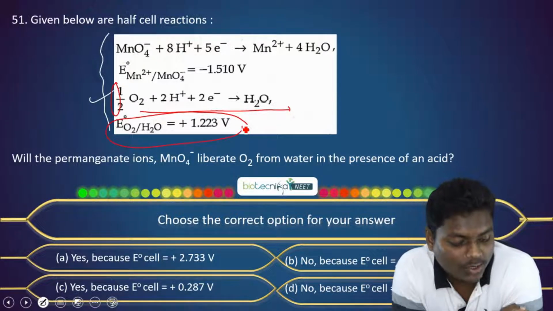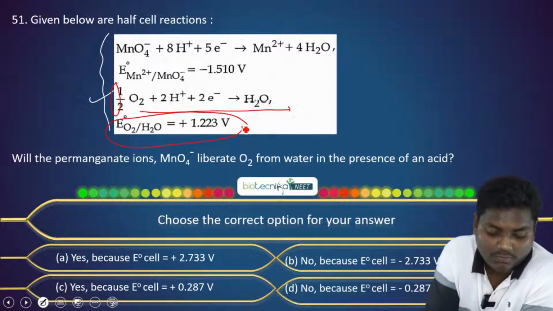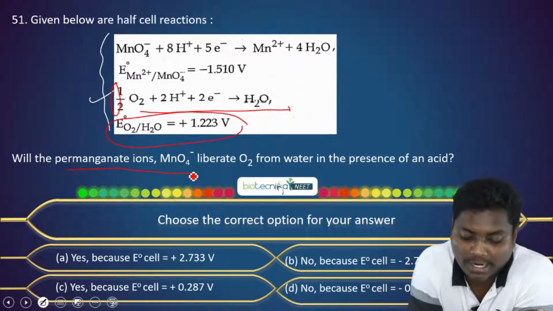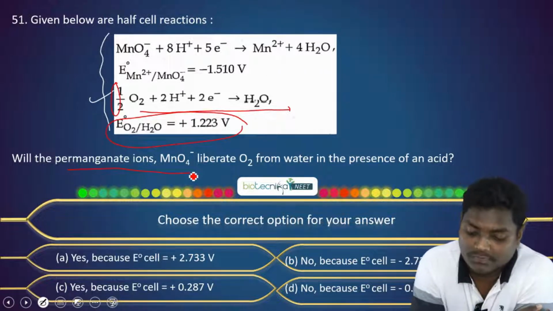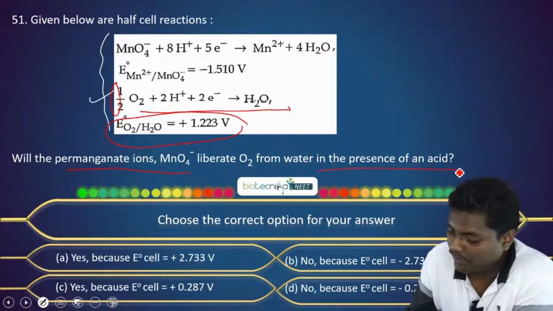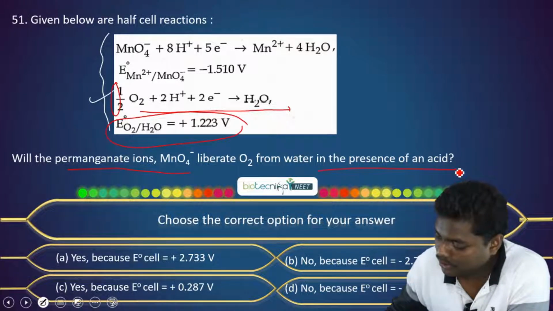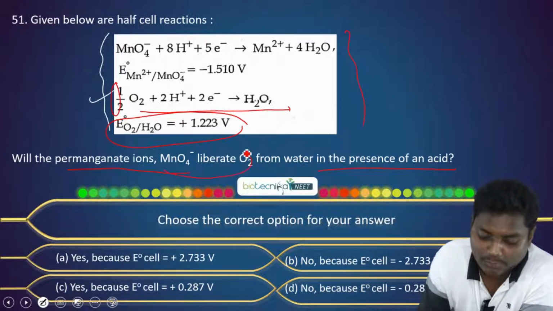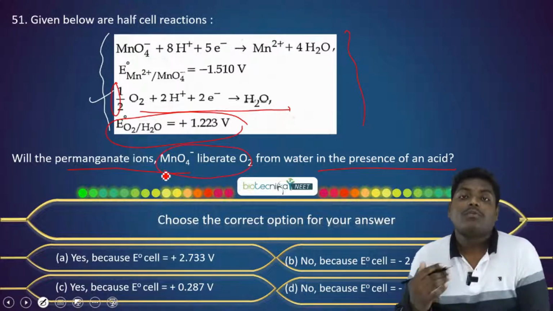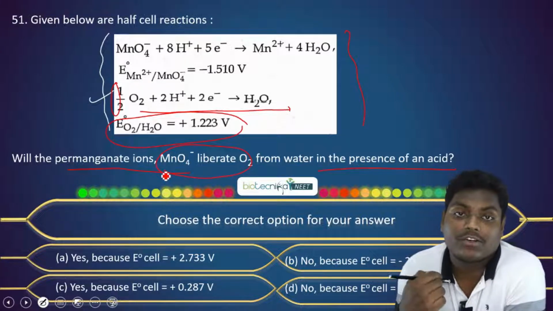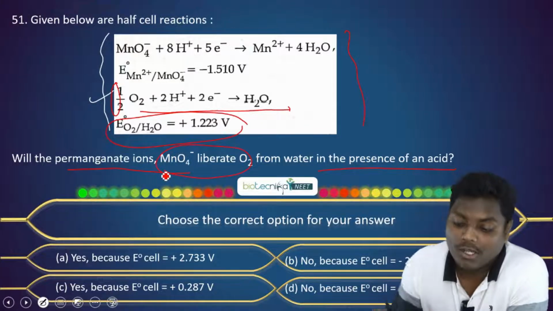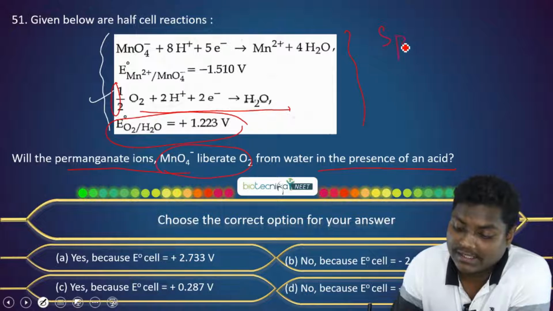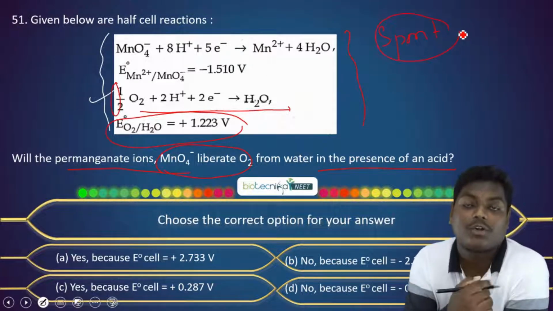The question is, will the permanganate ions, MnO4 minus, liberate O2 from water in the presence of an acid? So we want to know, will this MnO4 minus liberate this O2? Now, you can use the most fundamental concept of electrochemistry here for checking the spontaneity. So eventually we want to know whether the combination of reactions is spontaneous or not.